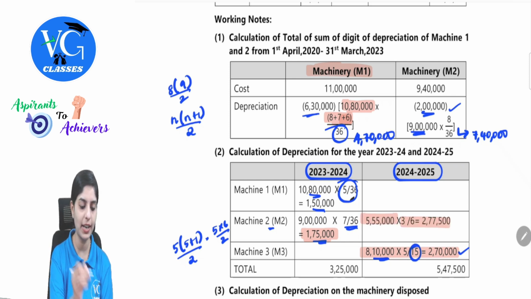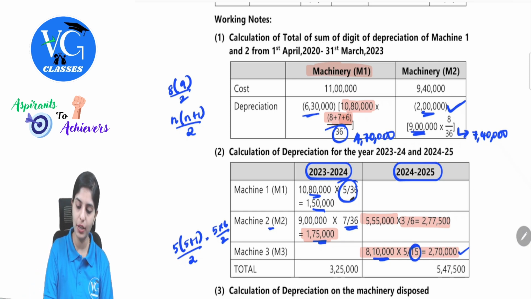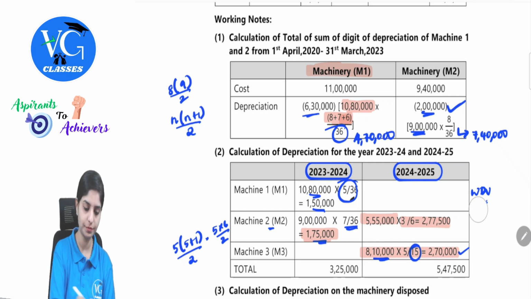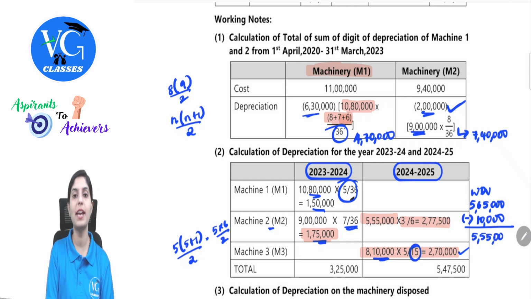Now, how did we get this 5,55,000? All of you consider the cost of machine number 2, which was 9,40,000, minus the depreciation we have calculated: till the first year was 2 lakh, and in the year 23-24 it was 1,75,000. The written down value is 5,65,000. For this, there was a scrap value given of 10,000. So if we minus that, what we are getting is 5,55,000.